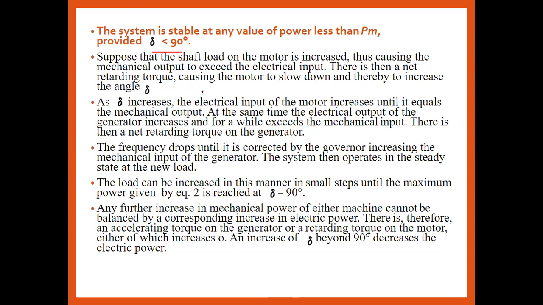Now we have to discuss how the system remains stable: at which load angle, how much maximum power should be transferred. At a particular angle of 90 degrees, if my delta is 90, the system must be stable at maximum power. How much power is transferred is generally calculated by the two machine system with negligible losses.